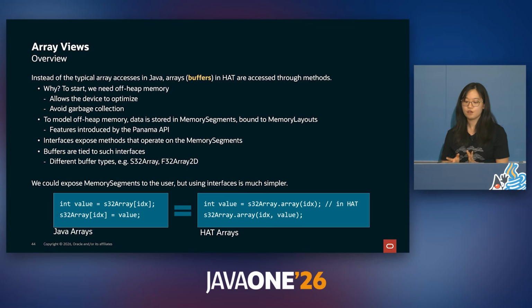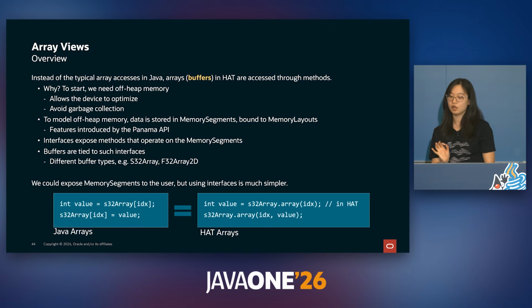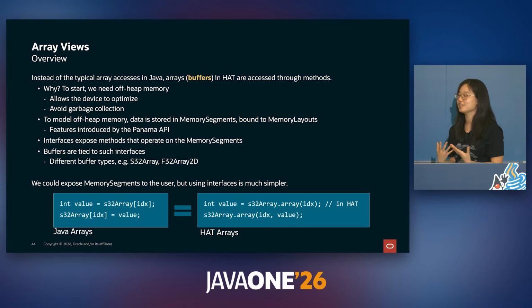Why? In the first place, we need to use off-heap memory when modeling these buffers. This gives the device the opportunity to allocate memory in its own optimal space. And since Java doesn't own this off-heap memory, this avoids garbage collection. To model off-heap memory, we store data inside of memory segments, which are bound to memory layouts. These are features introduced by the Panama API and are constructs that are passed by HAT to the device layer.